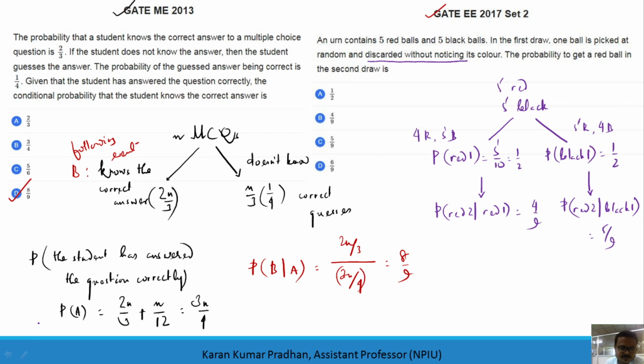Now these are definitely performed without replacement, because something is discarded after the first row. I will write this as without replacement. That's why you have the restricted sample space. I should have written it first. Next, the probability that the ball in the second row is red will be what? The probability of getting red in the second row irrespective of the first row.